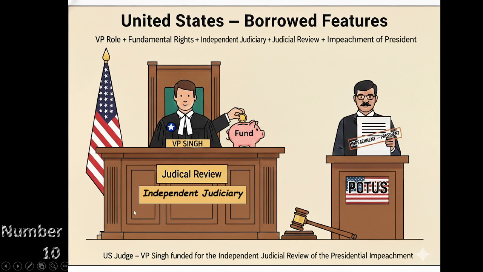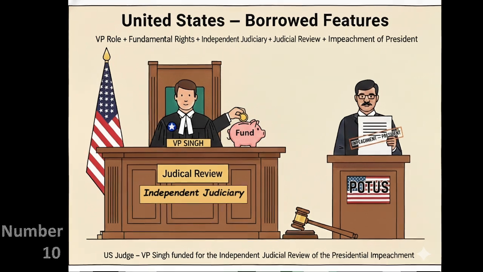Okay, so the mnemonic that has been prepared for these features is the US Judge VP Singh funded for the independent judicial review of the presidential impeachment. So judge represents the removal of judges from HC and SC, that is Supreme Court and High Court. VP means vice president. Funded means fundamental rights. Independent means independent judiciary. Judicial review means judicial review itself, and the presidential impeachment means presidential impeachment itself. So this was the mnemonic, this was the flashcard, and we are done with the USA.